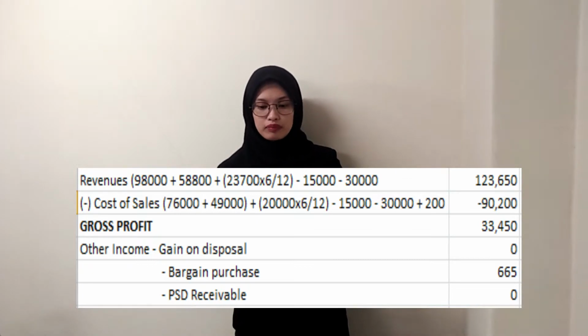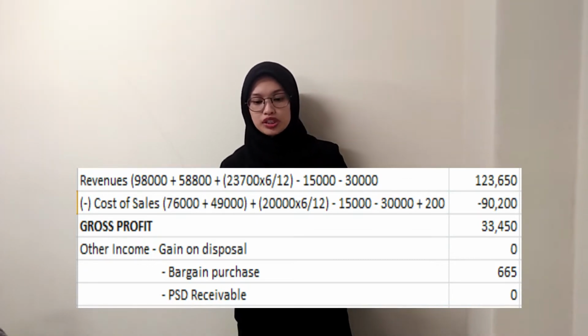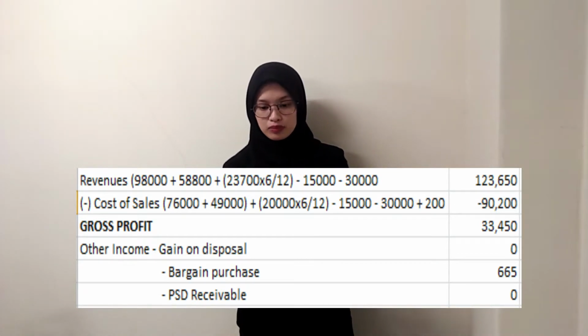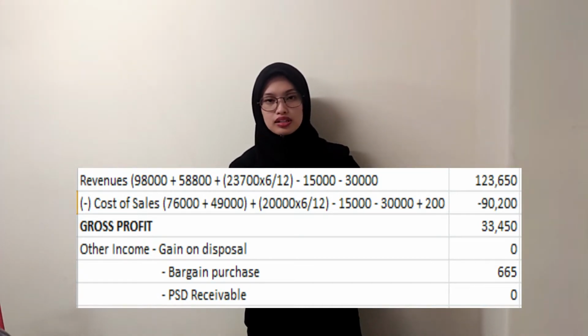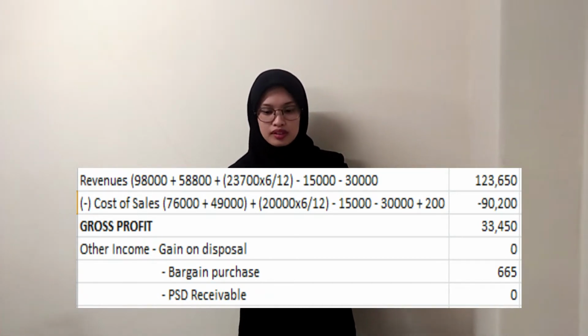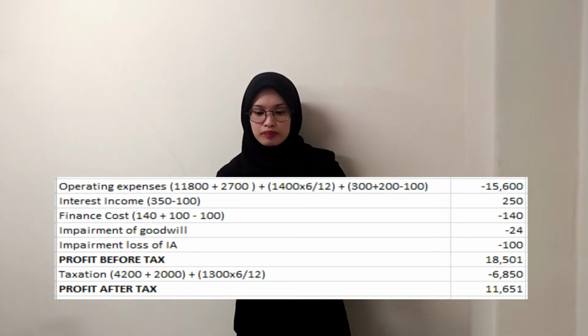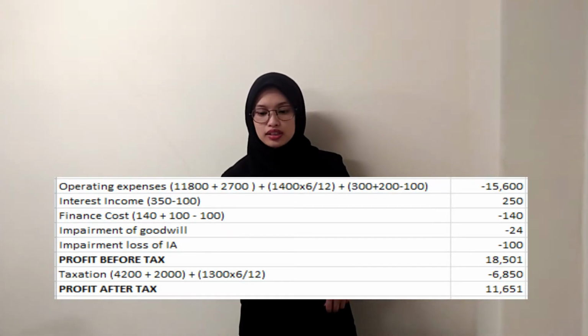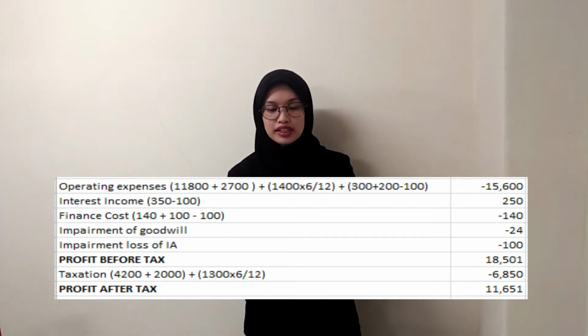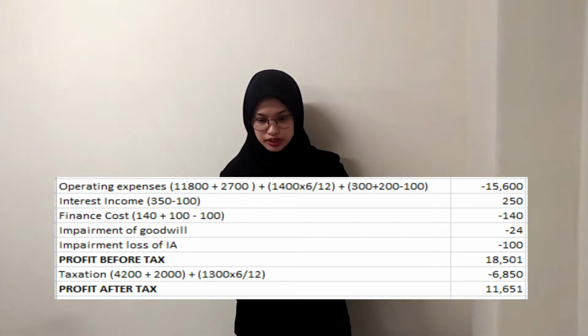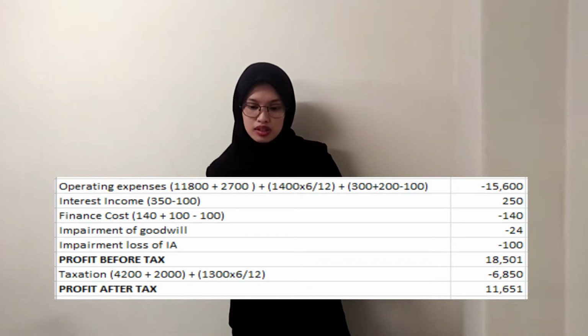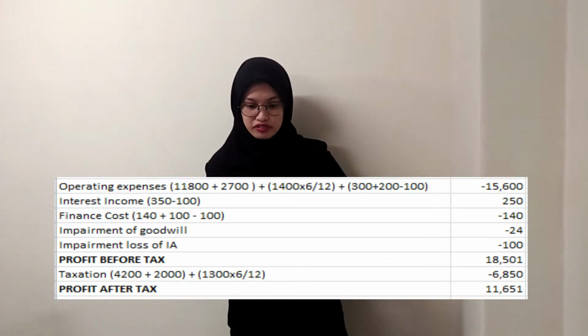Okay, for other income, it consists of three items, which are gain on disposal, bargain purchase, and PSD receivable. For PSD receivable, we will deduct it because it is an intra-transaction. For operating expenses, we will add the amount of 300 for under depreciation, 200 for amortization, and minus 100 for over depreciation. For interest income, the amount is 250.